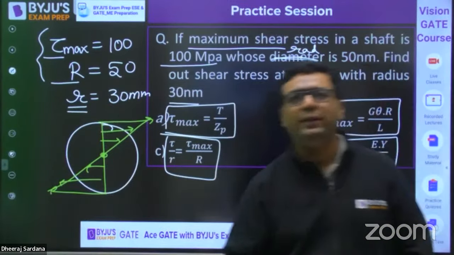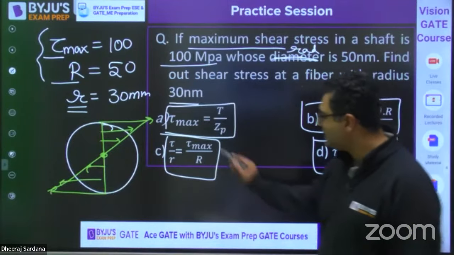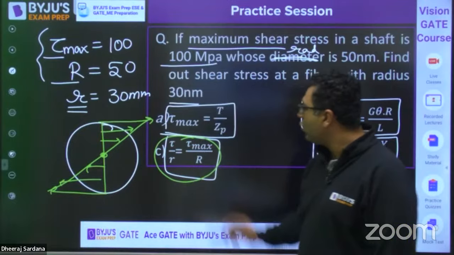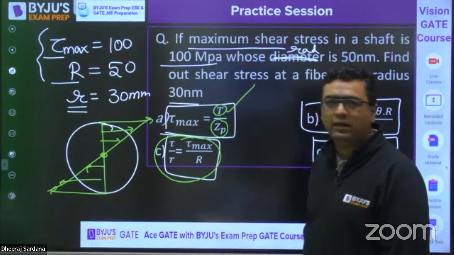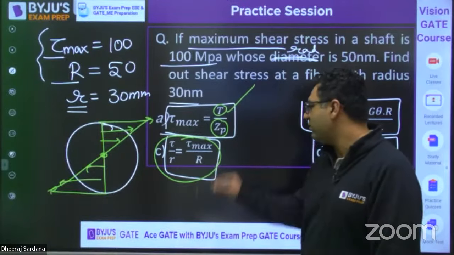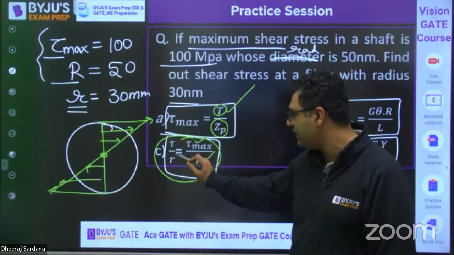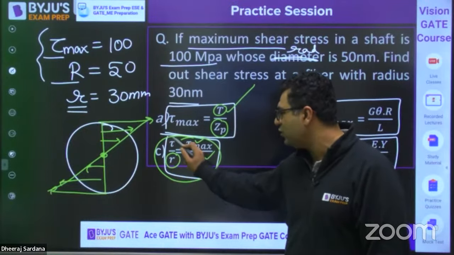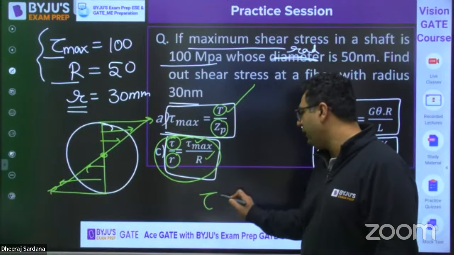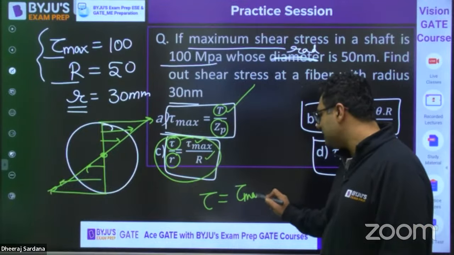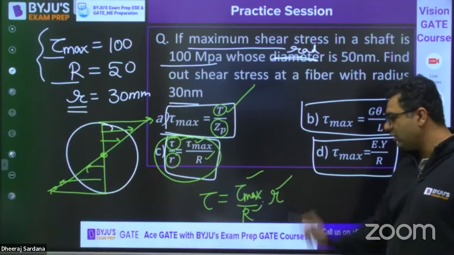Manish is saying B, Surendra is saying B, Mohit is saying C. The answer is going to be C, because for T by ZP, you need T, and T is not given to us. Whenever we are aware of the maximum shear stress and maximum radius, then you put them in and get this. This is the straight away formula. Tau would come as tau max by R into R, because these three things are given to us.